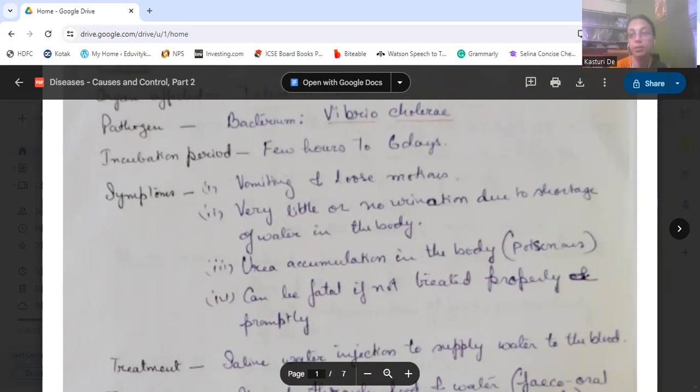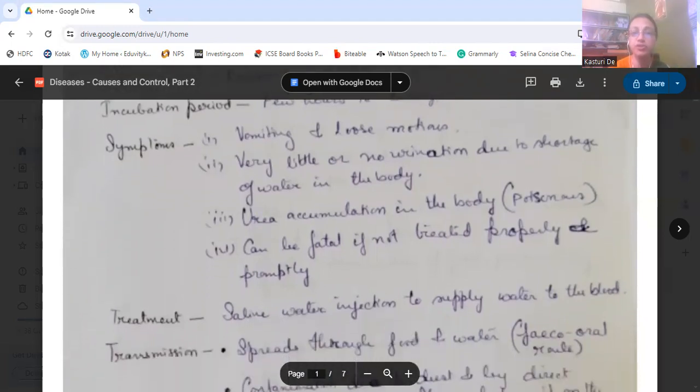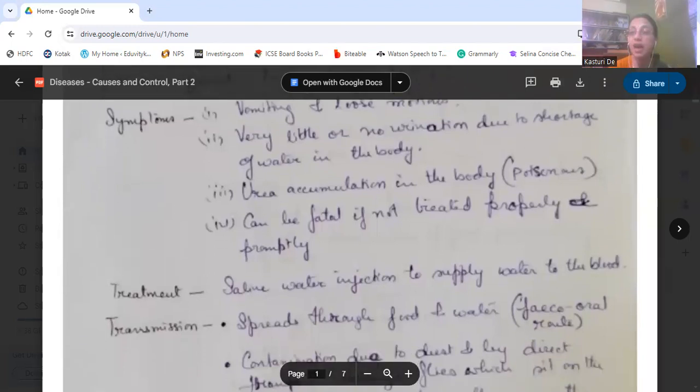Urea accumulates in the body. And that can be fatal because urea is a poisonous substance which accumulates in the body, which, if not treated properly, can lead to death. Okay? So those are the symptoms. Then treatment is what? As there is dehydration, we need saline water injections to supply water to the blood.